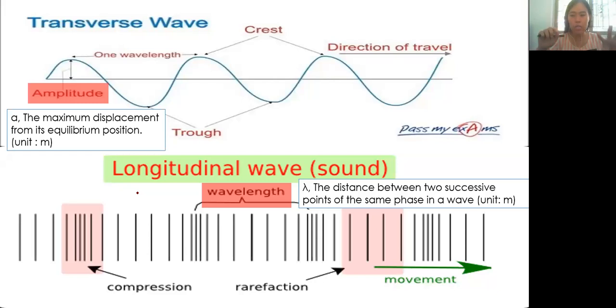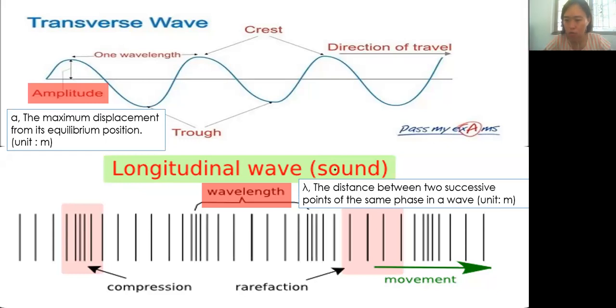Now the next part of this 5.1 is we need to learn five terms, five terms related to wave. Because with these five terms that we have learned, we need to find the values.